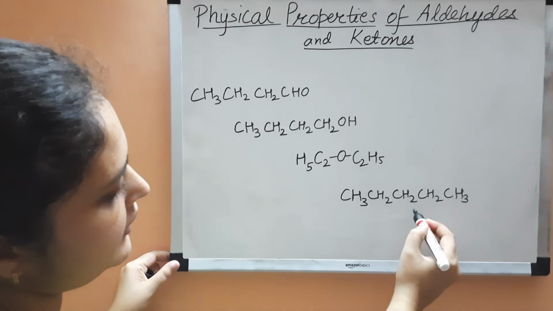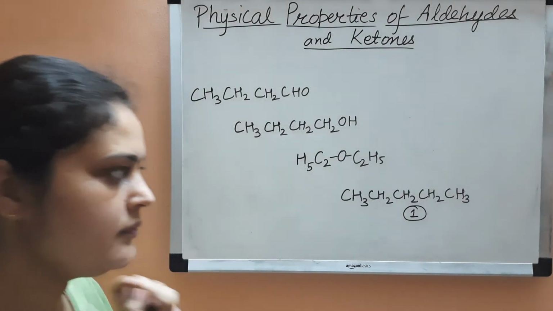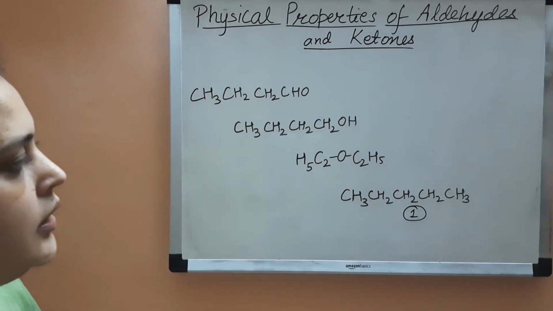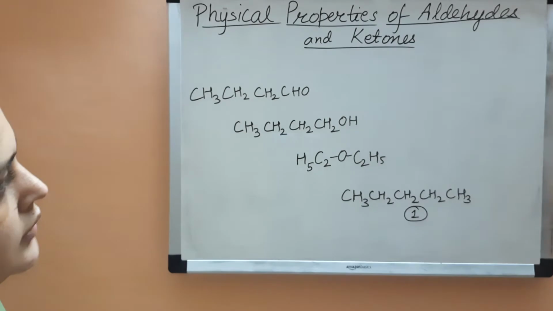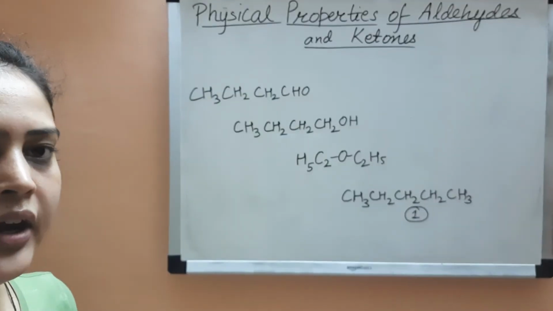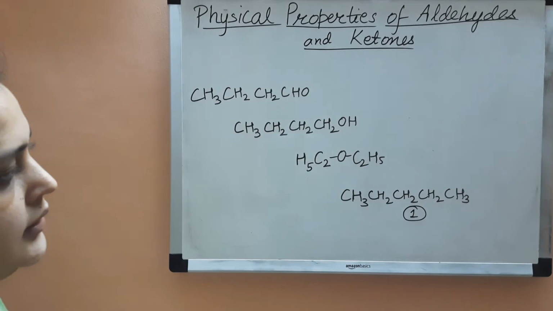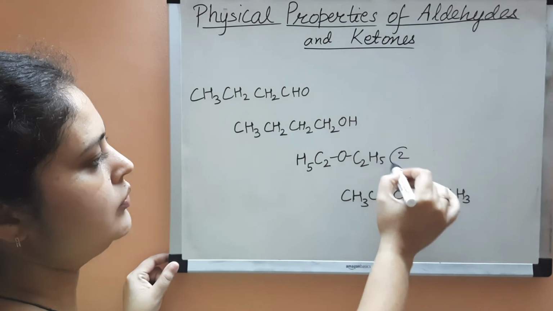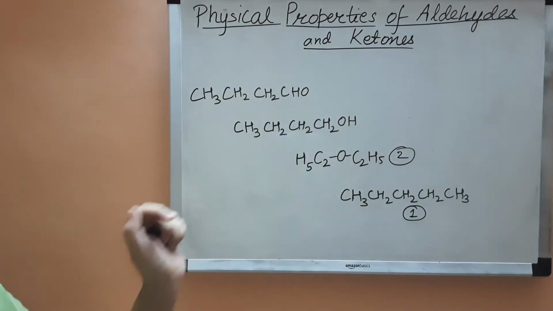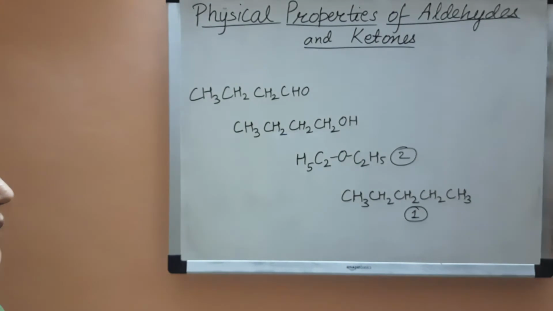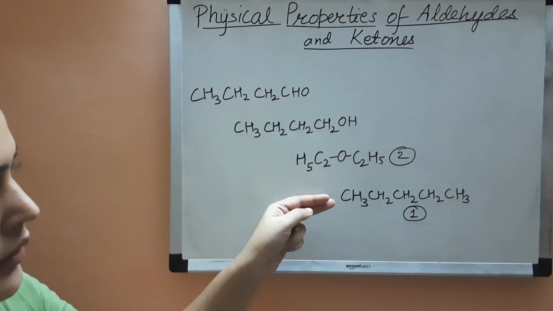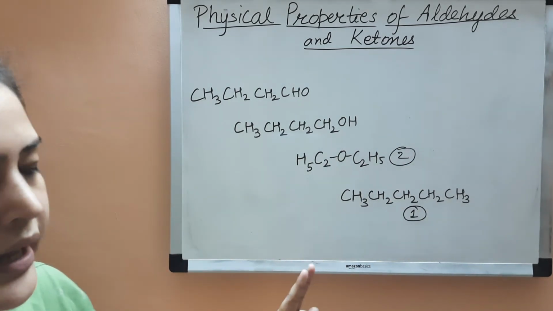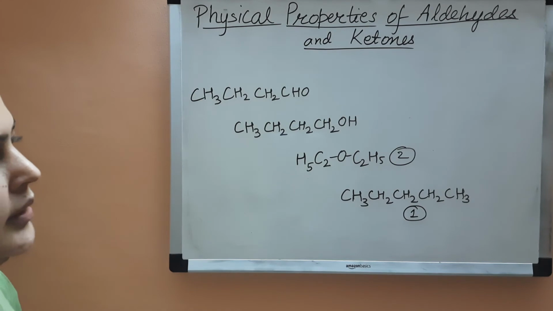So first we will write this compound, the pentane, the least boiling point. Then after that we'll search for ether, because the alcohol and aldehyde have a higher boiling point range. Ether is this one, ethoxyethane. This is the second compound after pentane, which will have a higher boiling point because it has dipole interaction, but pentane doesn't have any dipole interaction.